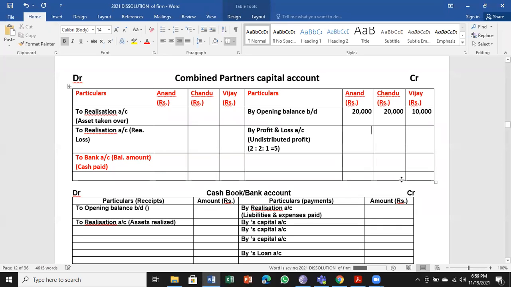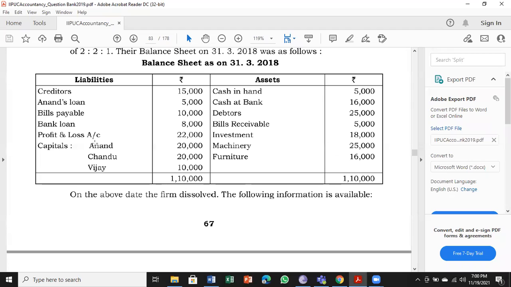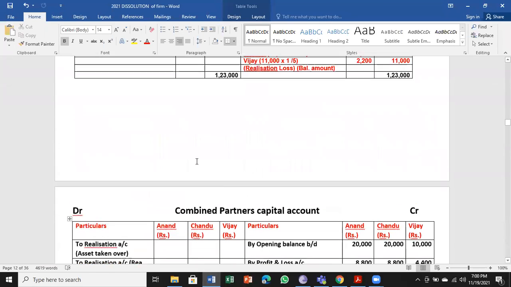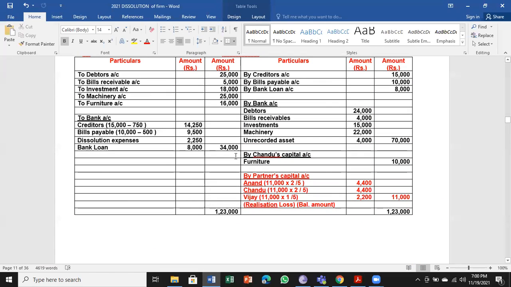We have to divide in 2:2:1. 8,800. Good. 4,400 for the last person, that is Vijay. So this is from the balance sheet, remember. Then after the balance sheet, nothing is on the asset side, no P&L on the asset side, no reserve fund, no general reserve, etc. Now we have to move on to the realization account itself and check whether any partner's capital has come.